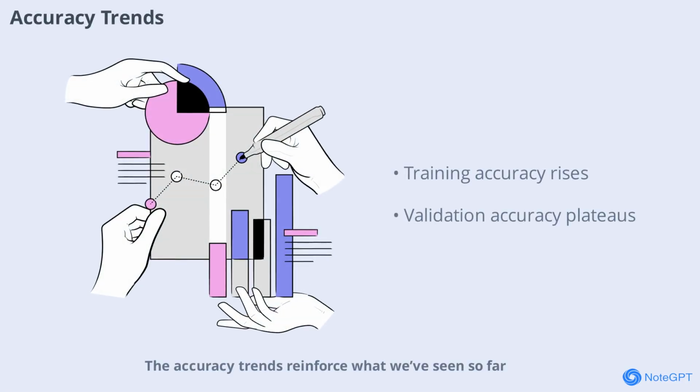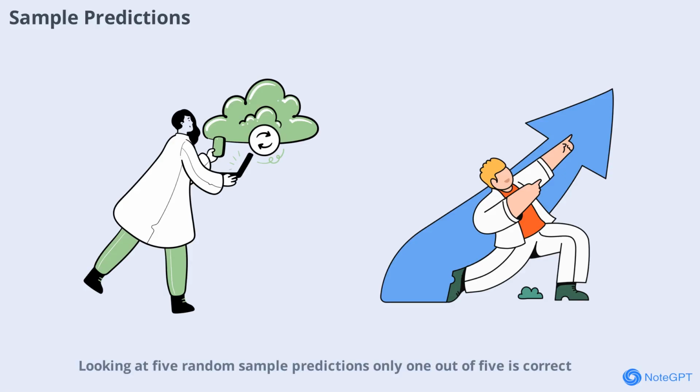Accuracy trends reinforce what we've seen so far. Training accuracy increases consistently, but validation accuracy plateaus around 30–35%. This plateau indicates the model isn't able to improve its performance on unseen data, highlighting the need for architectural and training improvements. Looking at 5 random sample predictions, only 1 out of 5 is correct, matching the overall test performance.